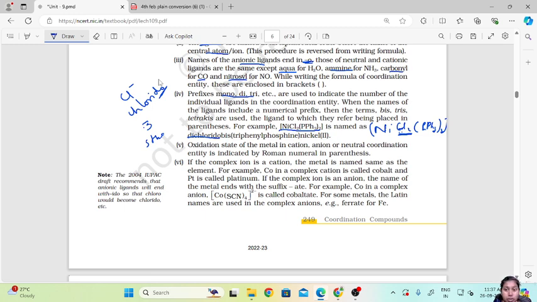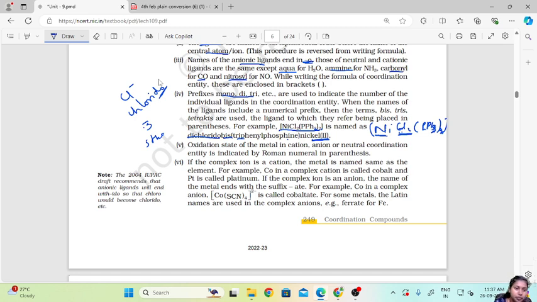Now why do we use bis? Because there is already a 3 here and a 2 here, right? So since the ligand itself has a numerical value associated with it, we will write it with bis: triphenylphosphine nickel(II). This is the oxidation state of the metal atom.